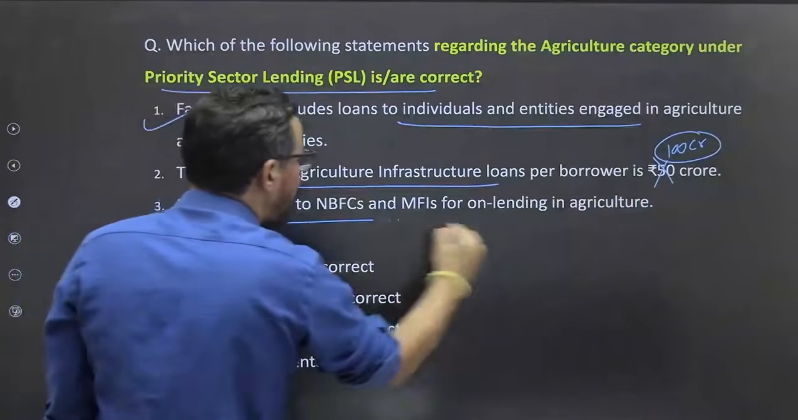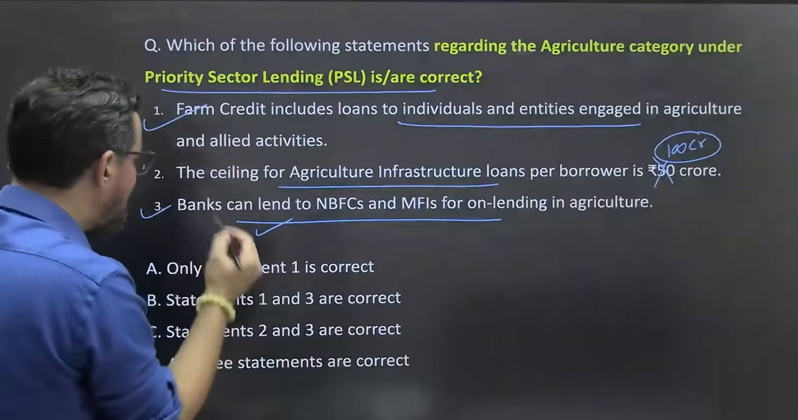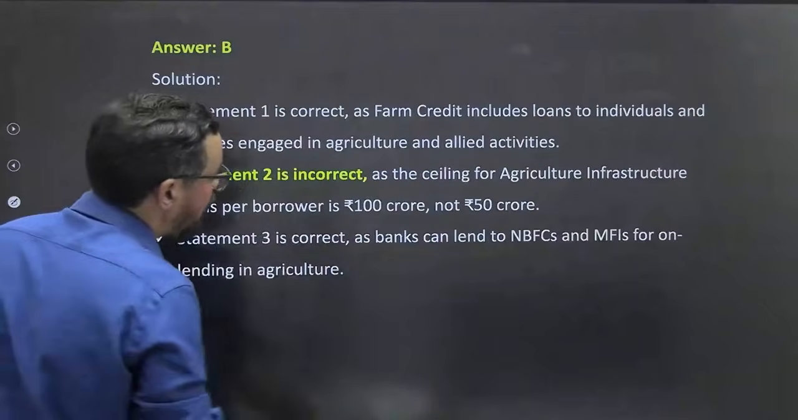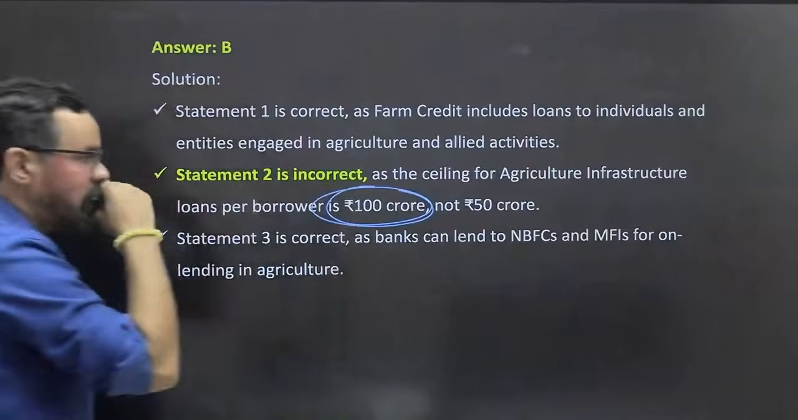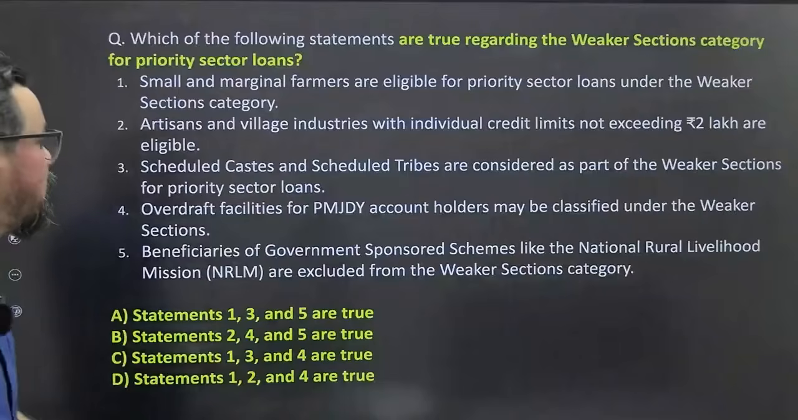Banks can lend to NBFCs and MFIs for on-lending to agriculture. So 1 and 3, which means option B should be the right answer for this one. I want to check that amount. Yes, it is 100 crore only. So the ceiling is 100 crores, not 50 crores. That is the one. Next one.